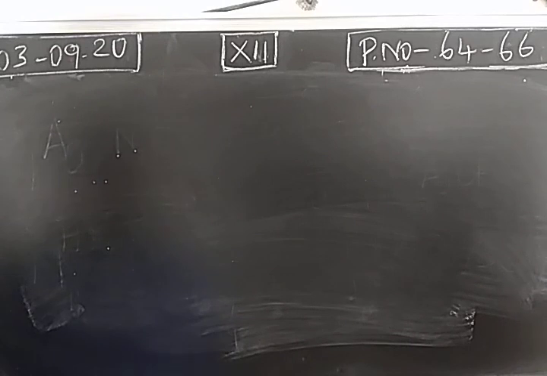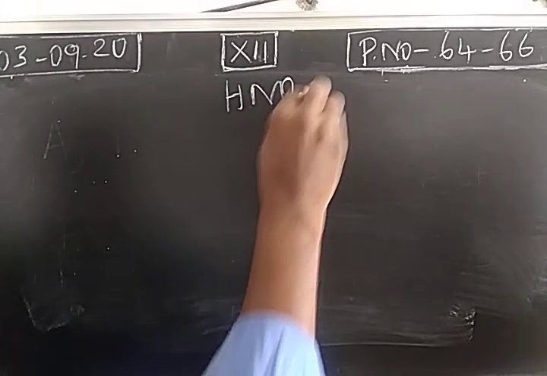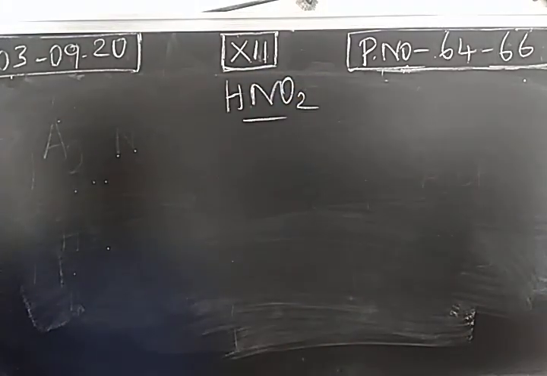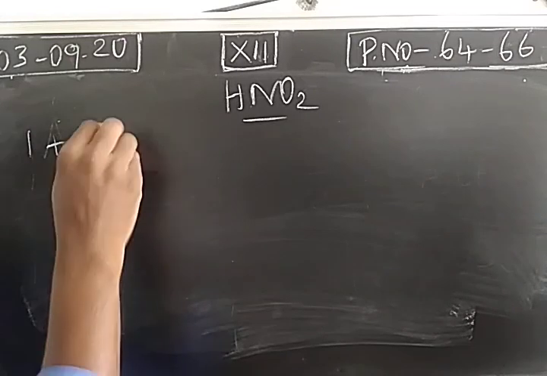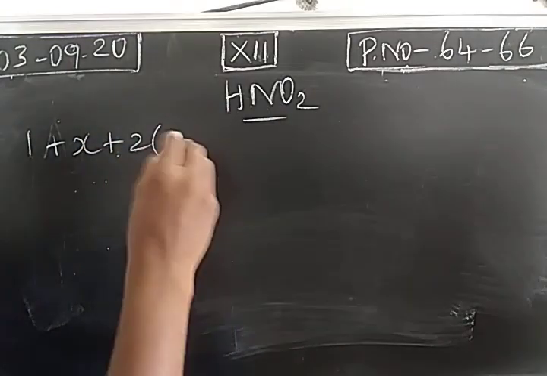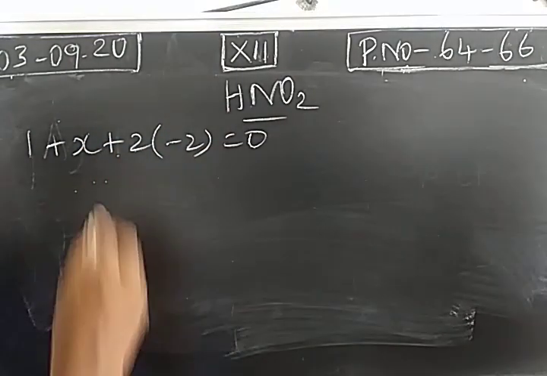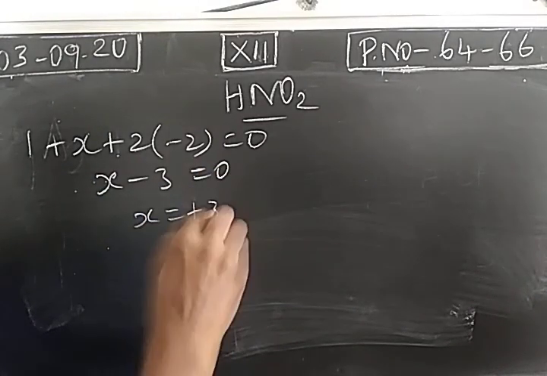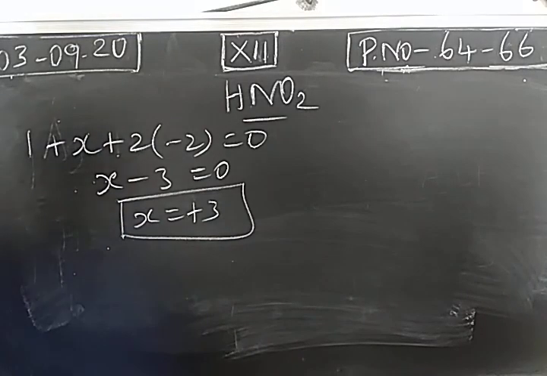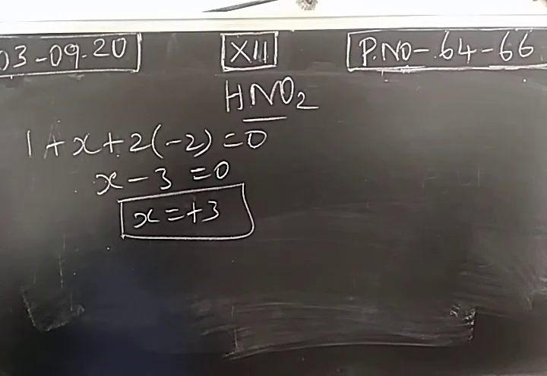Then what is the second compound? HNO2. This is called nitrous acid. Oxidation state, hydrogen 1. We have 2 oxygen atoms. So the oxidation state of nitrogen here is plus 3. And this can be prepared using barium nitrite salt.